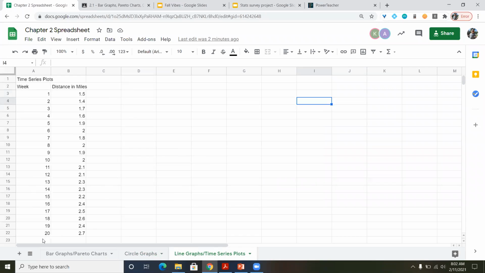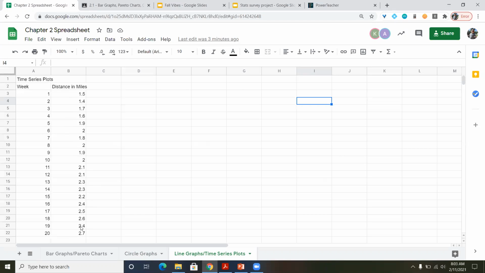All right, so with Google Sheets, I went through and took an example out of the book. These were weeks that had gone by and then the distance walked in miles. So someone is maybe doing a couch to 5K really, really slowly. And they're just marking in the first week they walked 1.5 miles, in the second week 1.4. Maybe they're recovering from surgery, who knows? But these are just the miles that they walked. And as you can see, there seems to be a progression. Some weeks dipped lower than others, but I can see that they're steadily climbing from 1.5 miles to 2.7.